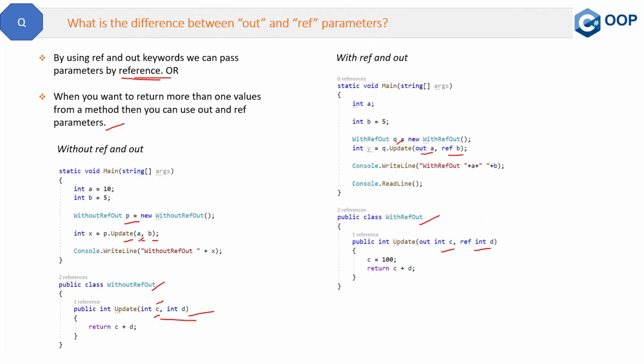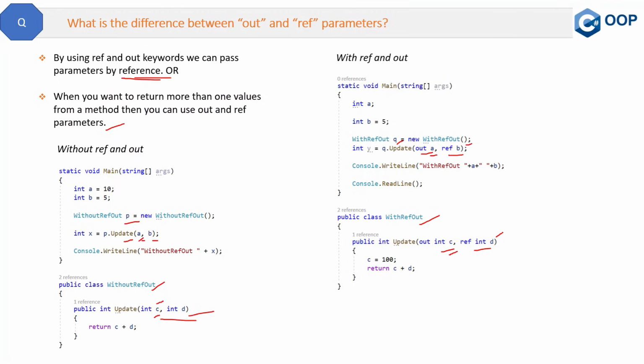Then the address of this variable a and the address of this variable c will remain the same because they are out parameters. And the same goes with the ref parameters also. So the address of variable b and the address of variable d will be the same because these are ref parameters. So this is the reference when we say passing the parameters by reference. So this is the meaning.